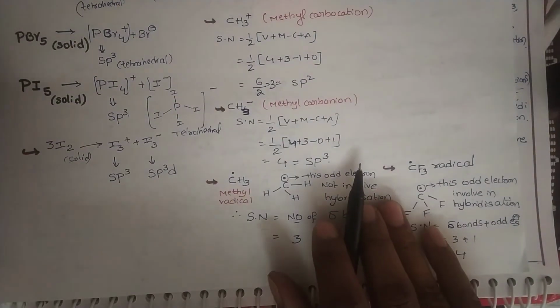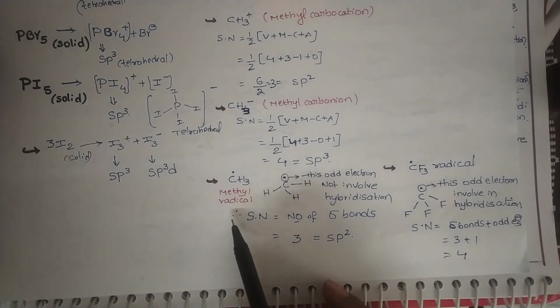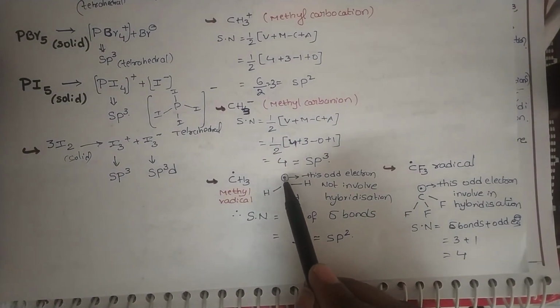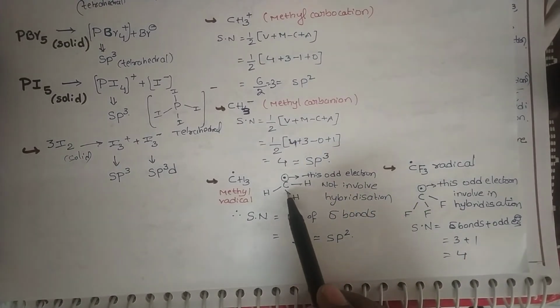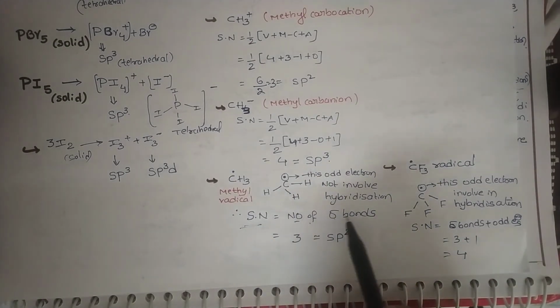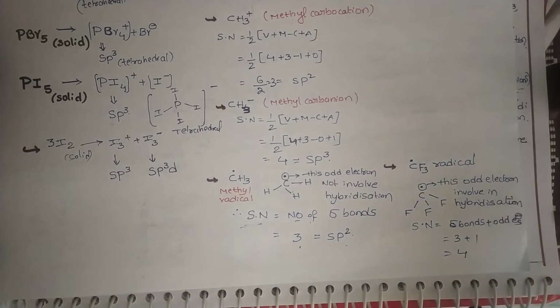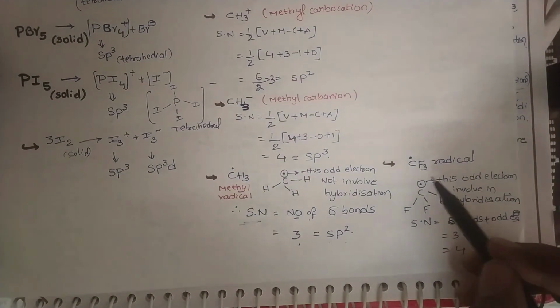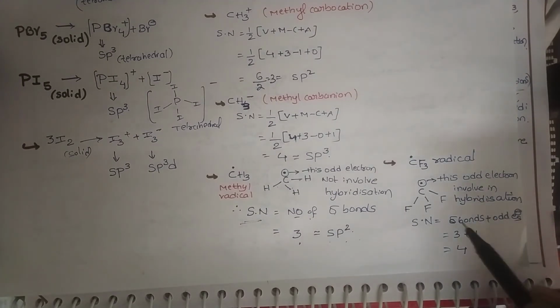Come to the methyl radical, which is very, very important. In this methyl radical, the odd electron is not involved in hybridization. Simply the 3 hydrogens are responsible for hybridization. The steric number is the number of sigma bonds, that is 3, 1, 2, 3, which is sp2 hybridization. Whereas in the CF3 radical, the odd electron is involved in hybridization.